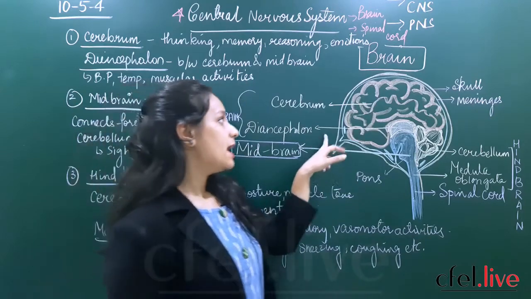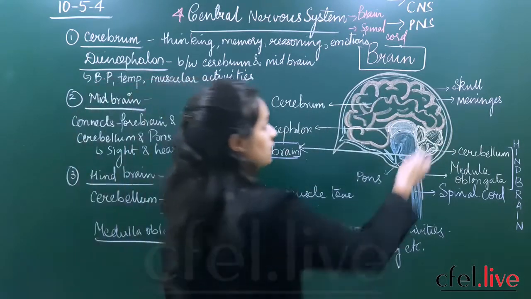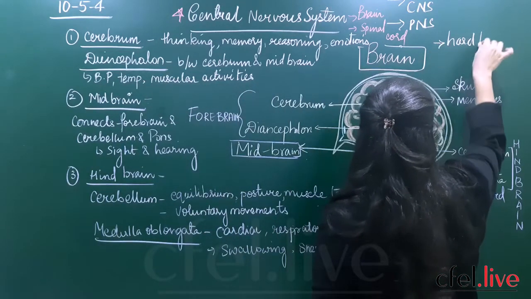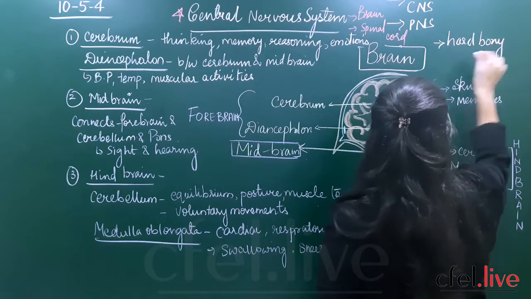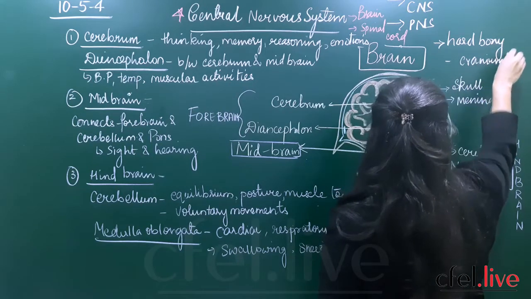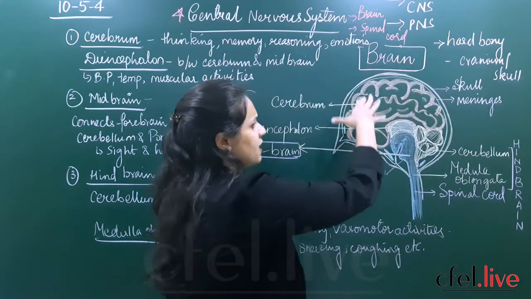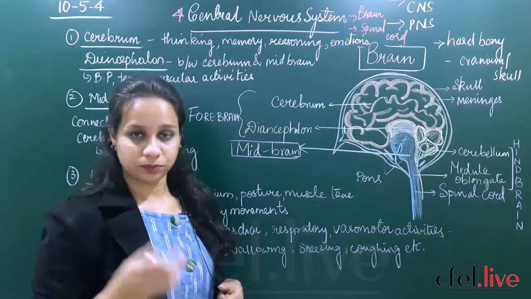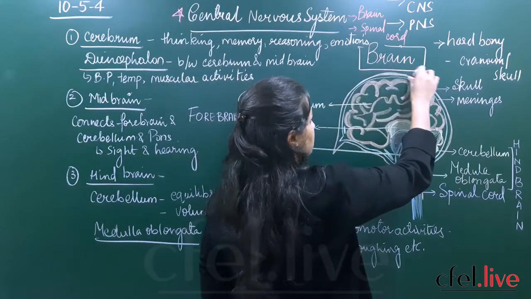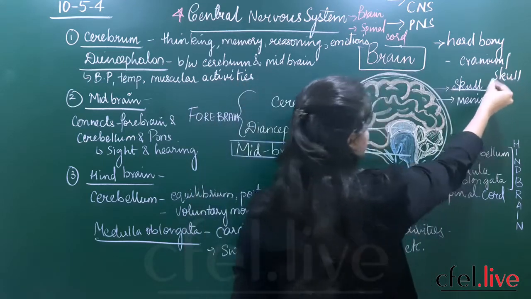So the brain has an outer covering, a hard bony covering called the cranium or the skull. Our brain is a very delicate organ, so the delicate organ is protected with a hard bony structure called the cranium or the skull.